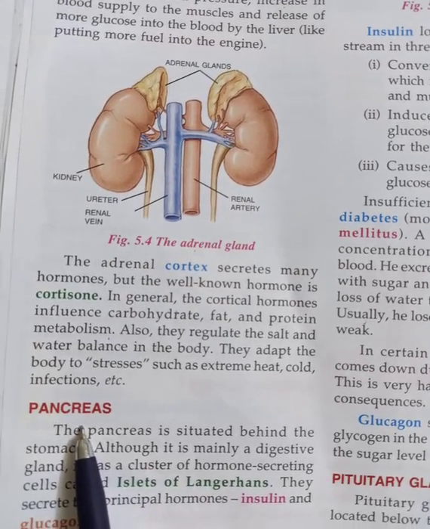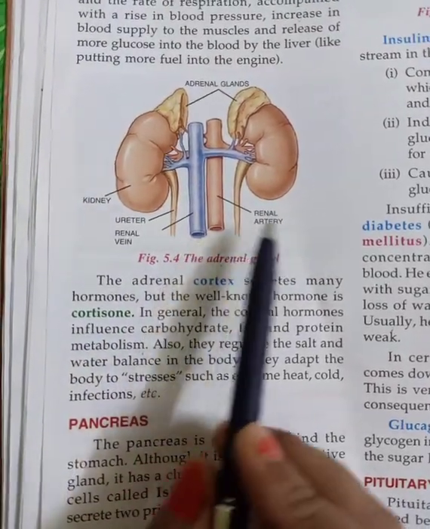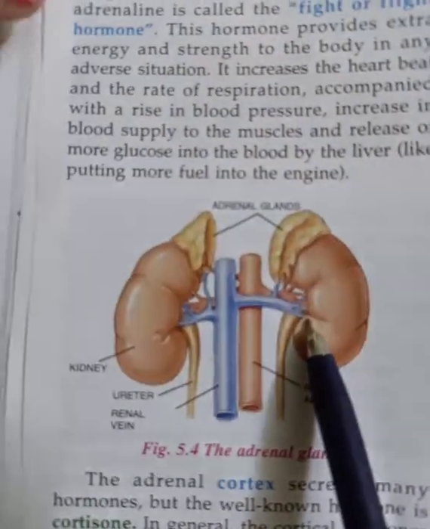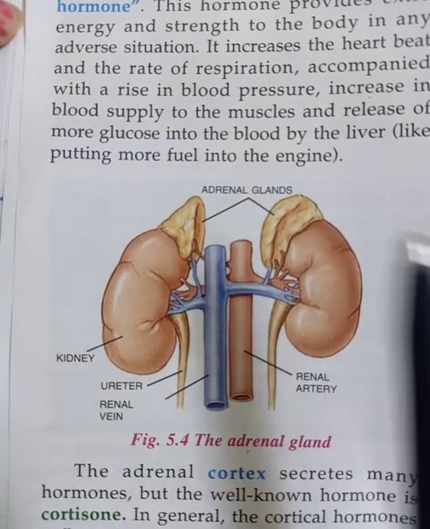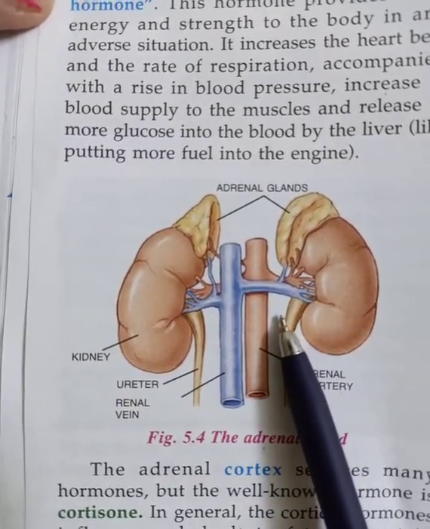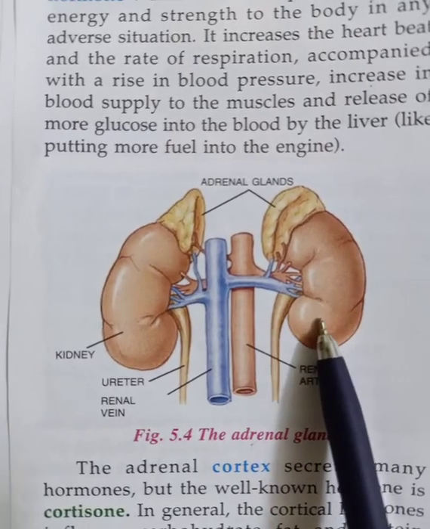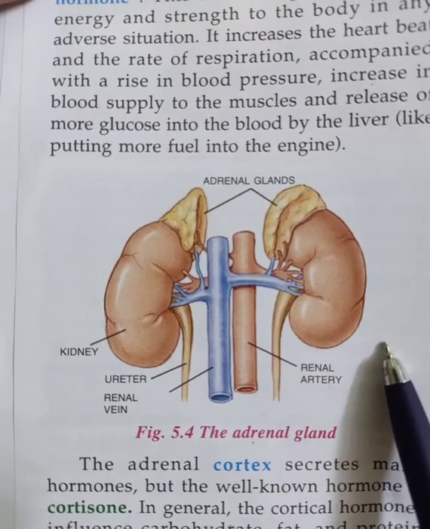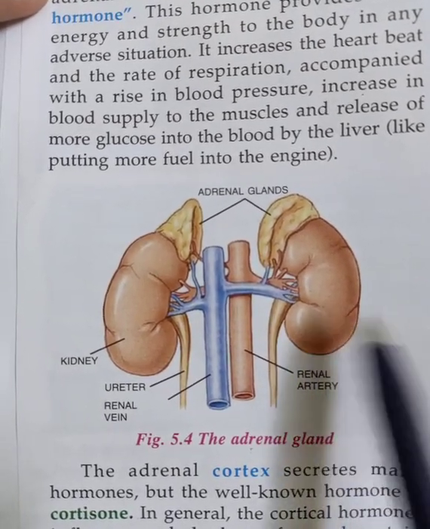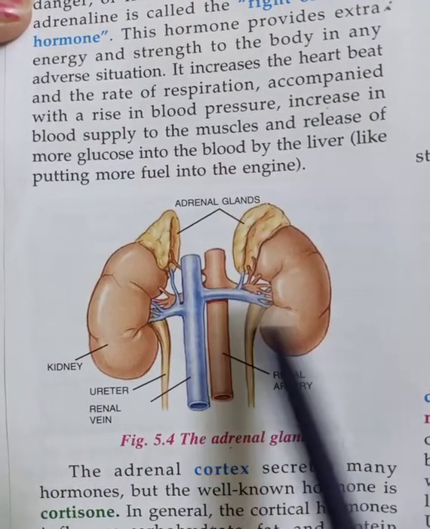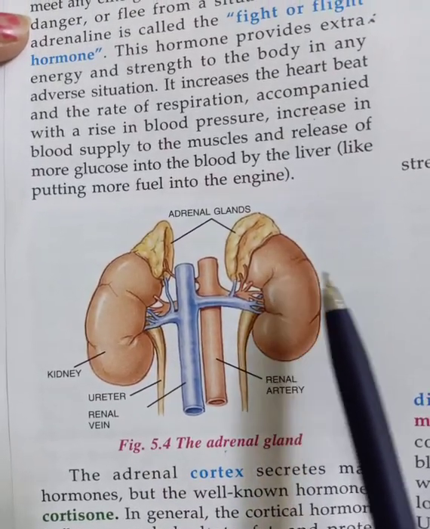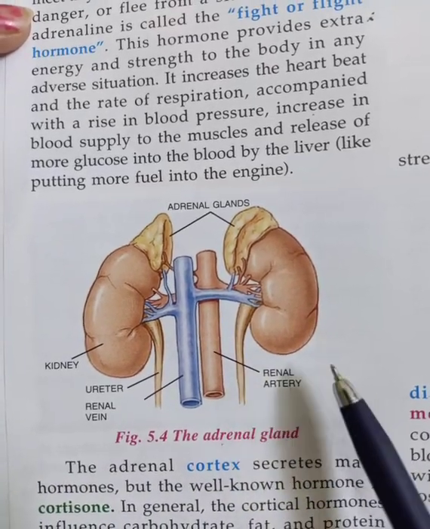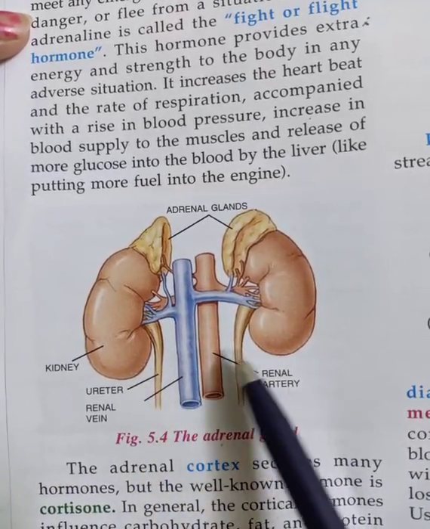What you have to do, children, is draw these pictures in your copies, write the names of the hormones and explain about these hormones in your copy, because as you are in class 8, you should be in the habit of making your own notes. Questions and answers we will provide you, but just draw the diagram, see the location where they are present, which type of hormone they secrete, and what they do. Everything you have to write on your own in your copies.